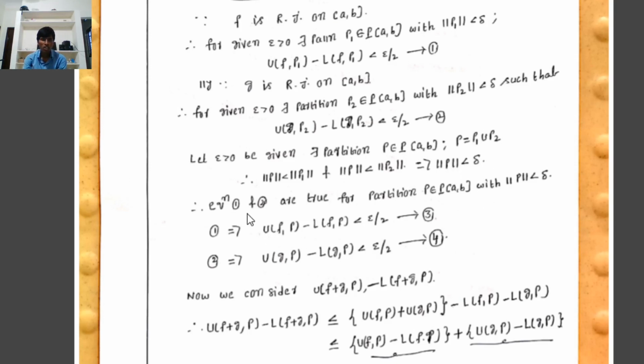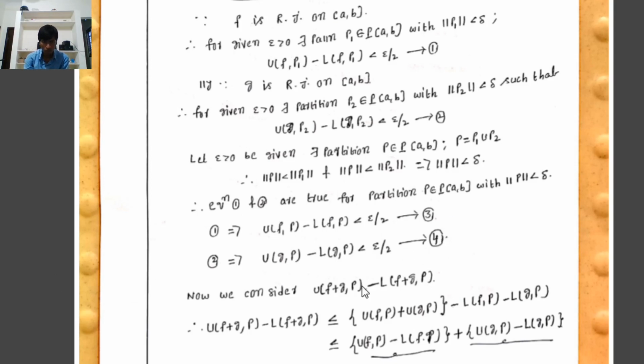Therefore, equations 1 and 2 also hold for the partition P of [a, b] with norm of P less than delta. Substituting the partition P1 equal to P in 1, and P2 equal to P in 2, equation 1 implies U(f, P) minus L(f, P) is less than epsilon by 2, and equation 2 implies U(g, P) minus L(g, P) is less than epsilon by 2.